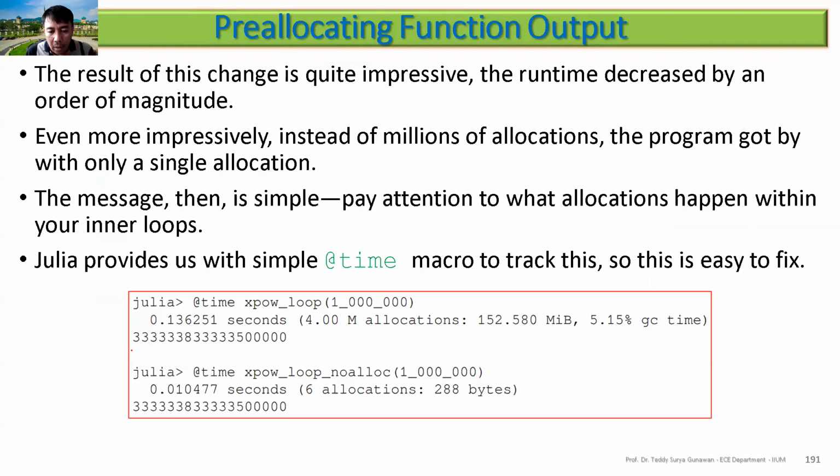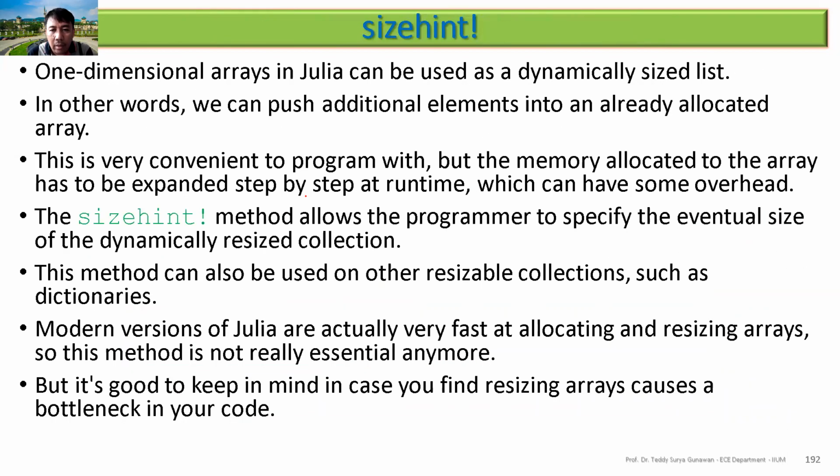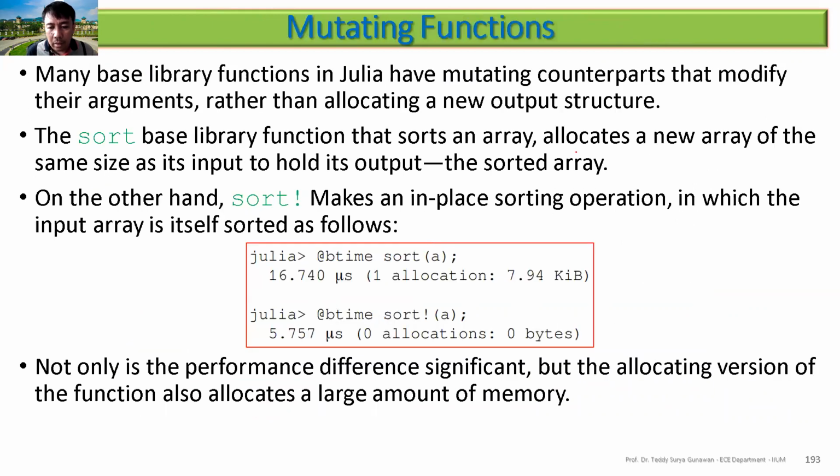Okay, so this is pre-allocating function output. When you do pre-allocation, it will be faster. Another one is size hint. It allows the programmer to specify the size of the dynamically resized collections. But again, the modern version of Julia is actually very fast at allocating and resizing arrays, so this one is not used anymore.